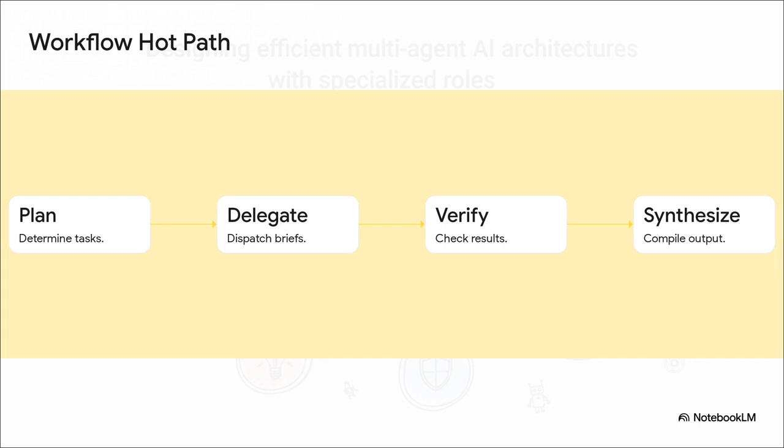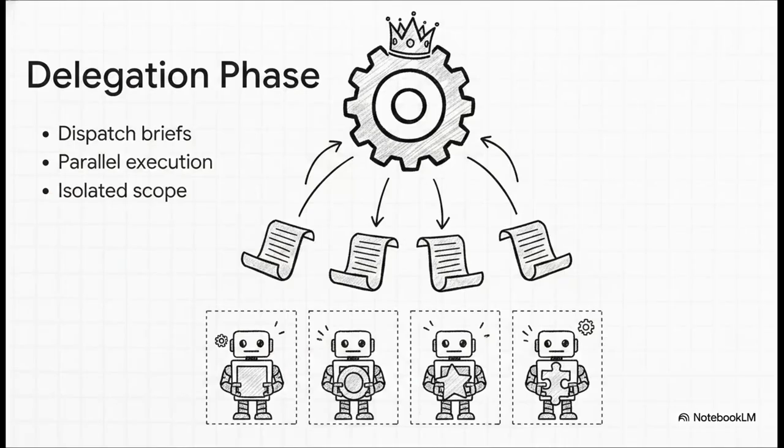But I really want to zoom in for a second on what makes step 2, that delegation phase, so incredibly powerful. So during the delegation phase, the orchestrator dispatches these individual briefs down to the labor layer. And because we're using cheap, fast models like Gemini 3.5 Flash, the workers process all these subtasks simultaneously. But here is the absolute genius of it. Each worker is stateless, meaning it has no memory of past tasks, and it sees only its assigned brief. Worker A has absolutely no clue what worker B is doing.